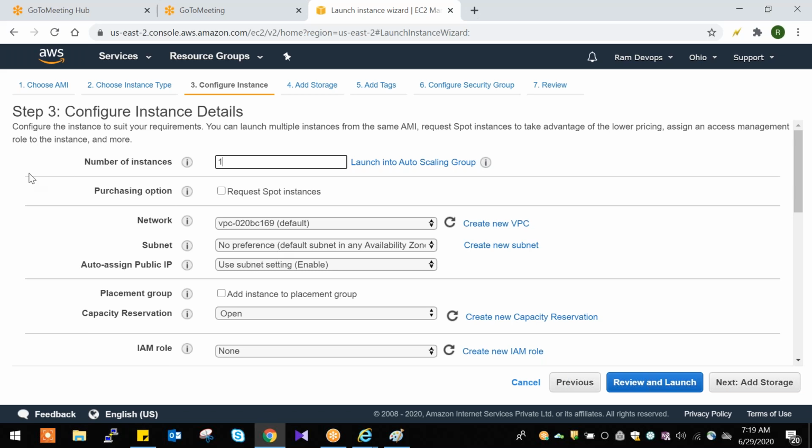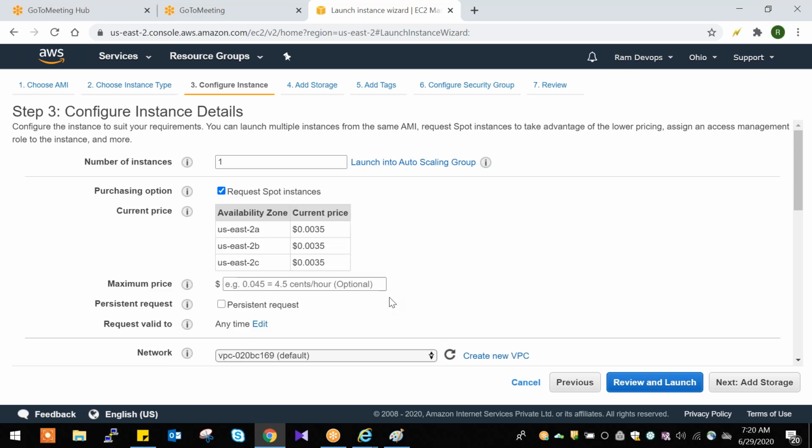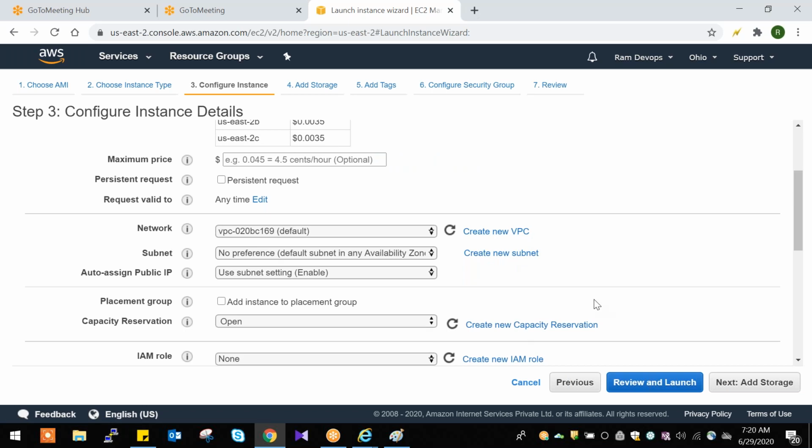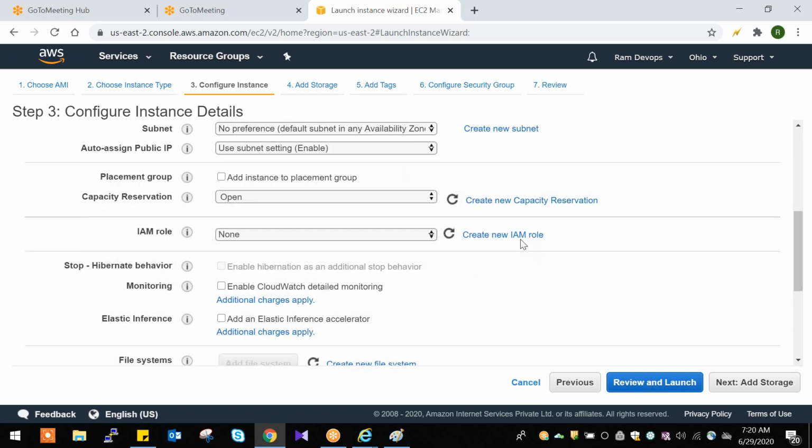And the second option is the purchasing option. What is this? So when you put the check mark here, what will happen? It is showing some pricing, basic pricing. Okay, so we'll try to understand some important features. This VPC and IAM are different services. When we discuss these services, we'll go deeper.